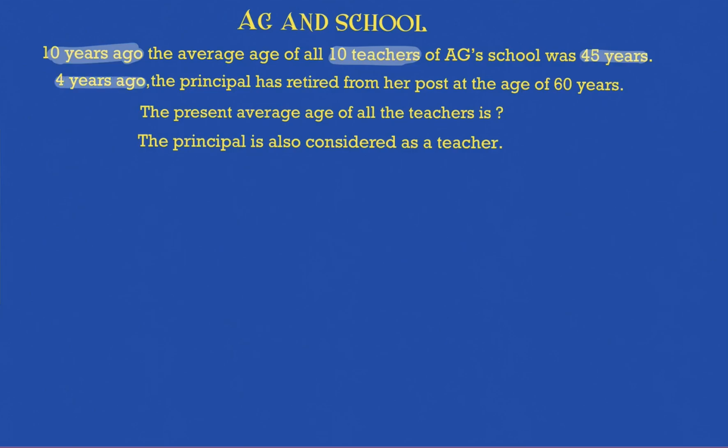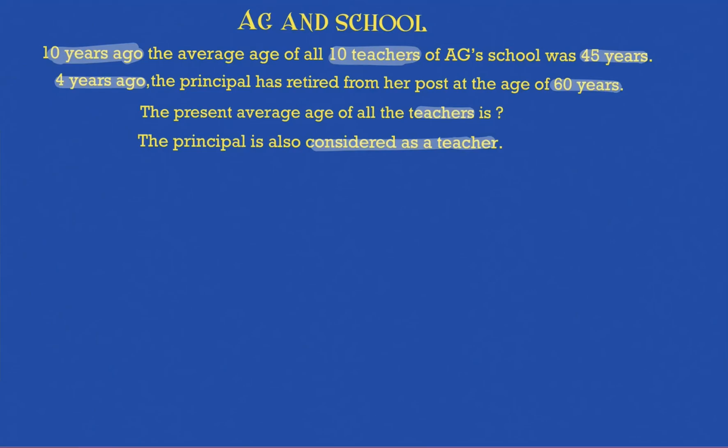So that is now the condition that is given. 4 years ago, 60 years was taken out from the total sum of age of all the teachers. The present average age of all the teachers is, if the principal is also considered as a teacher? Okay, so that's the scenario that is given.